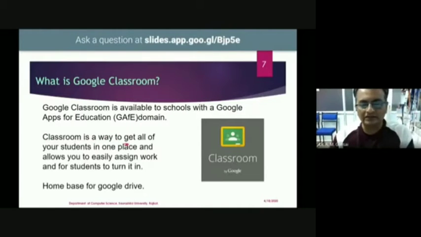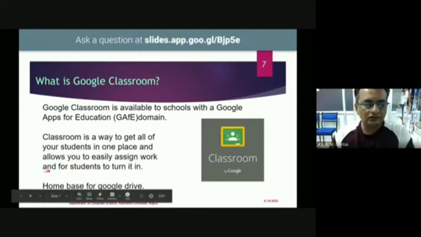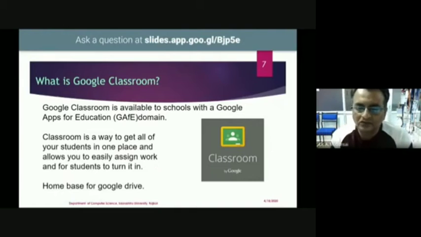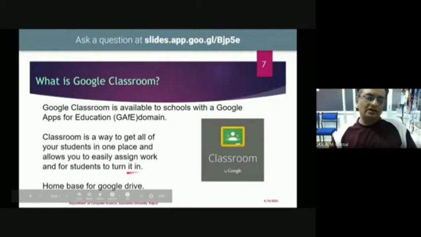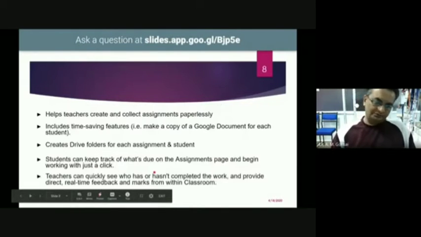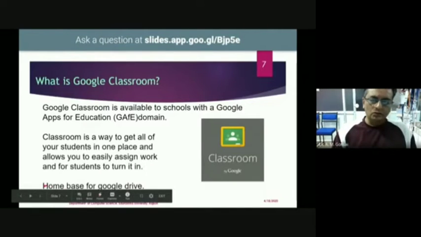Google Classroom is a way to get all of your students in one place and allows you to easily assign work and for the students to turn it in. You can enroll all the students in a Google Classroom, send them work, and evaluate that work when the student turns it in. All the data coming from this Google Classroom is automatically saved in Google Drive, so all information is stored in Google Drive.